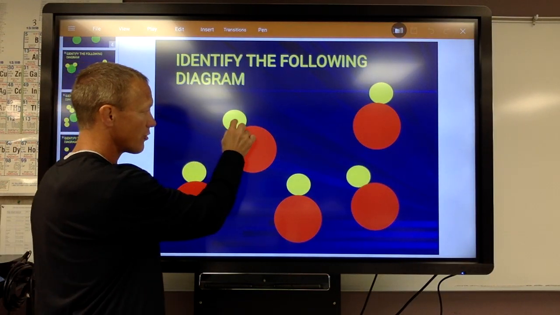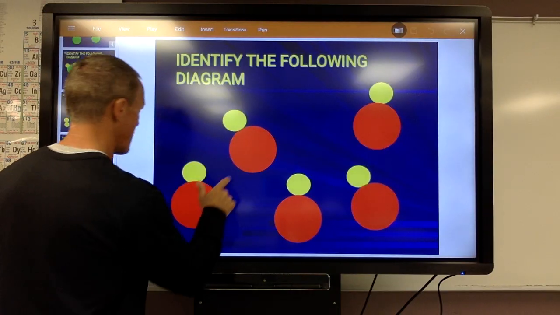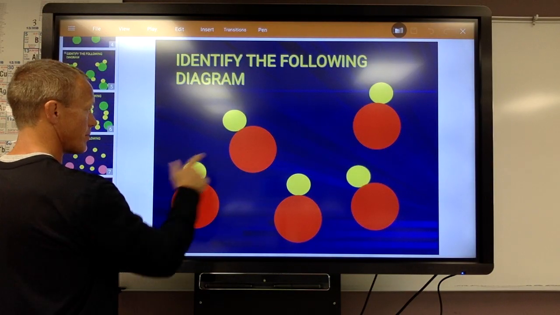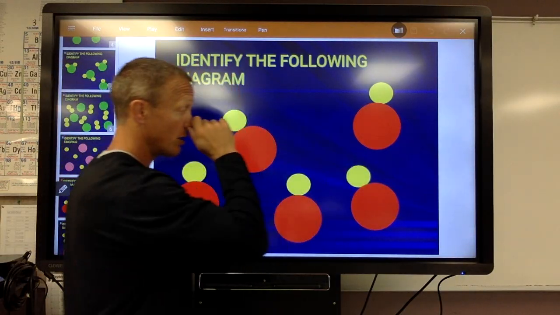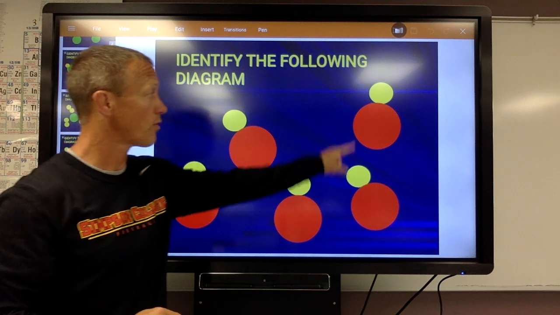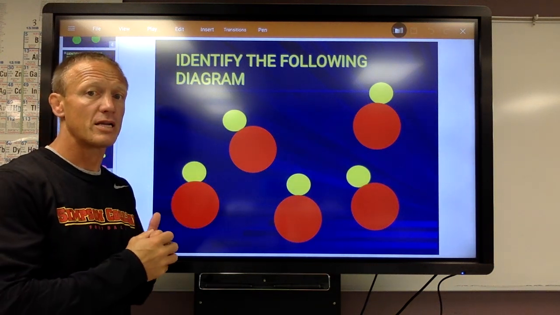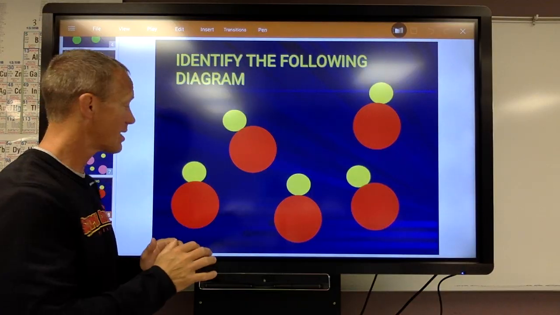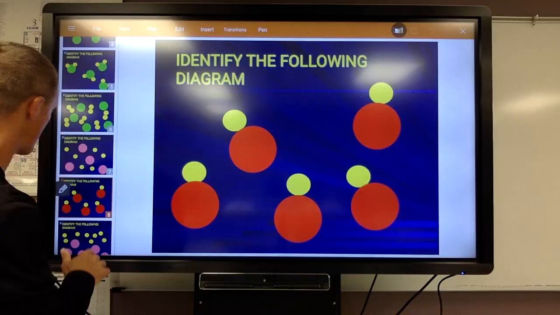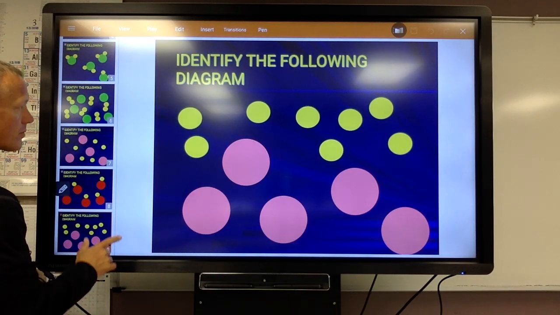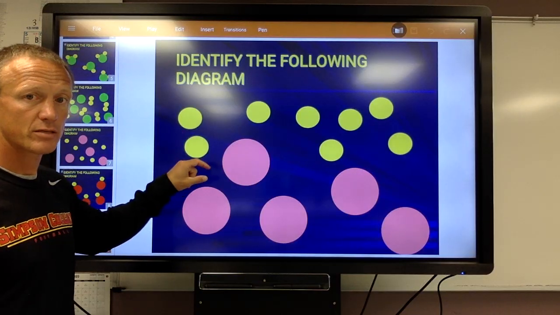These are combined, they're connected, so that is a compound. So this might be like carbon and oxygen. So maybe it's carbon, oxygen, carbon, oxygen, carbon, oxygen, carbon, oxygen, carbon, oxygen. So this is 1, 2, 3, 4, that's 5 molecules. 5 molecules, but it is just a compound, so it's a pure substance. I can't break apart these atoms, they're chemically combined. Mixture, it's a mixture of elements.